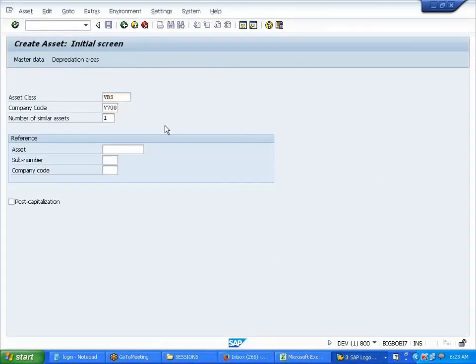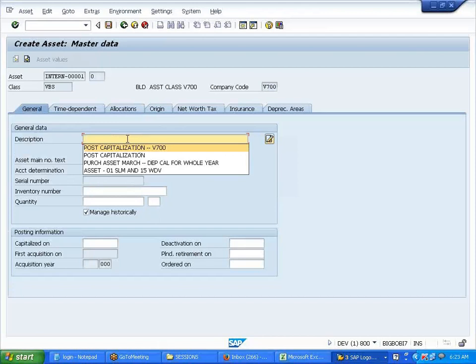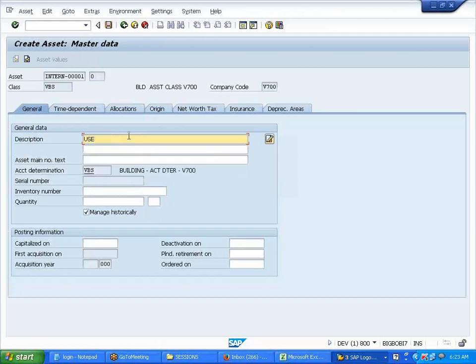Okay, BBS, enter. So this is based on useful life of asset. Okay, so I'm giving 0101. I'll give it at the time of the posting anyway.